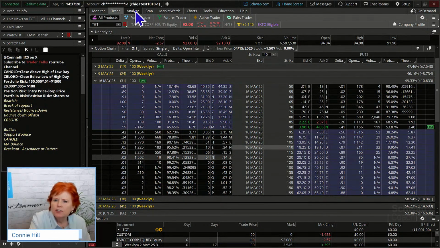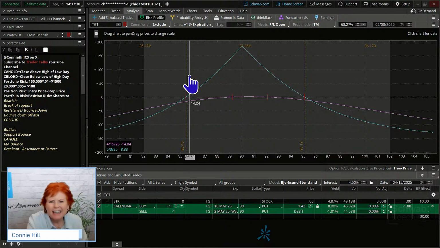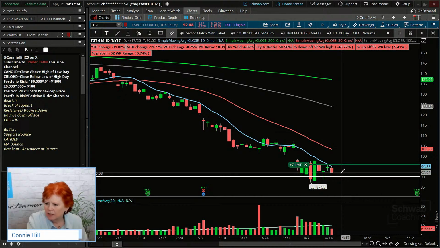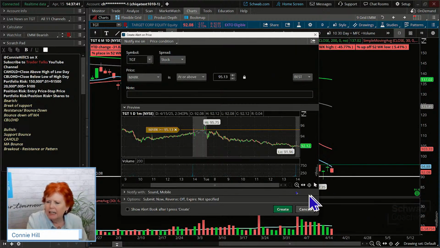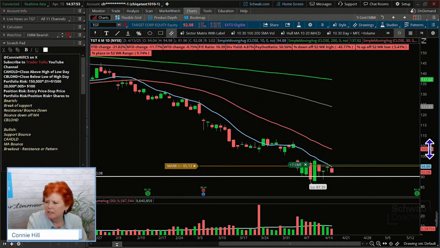Now I'm going to go back here to the risk profile for a minute. Let's go 95 and 85. We're going to put alerts as close as we can to 95. We want to create an alert if it goes up to there, so at or above 95.13 is fine. And then 85, that would be lower than where the price of the stock is.